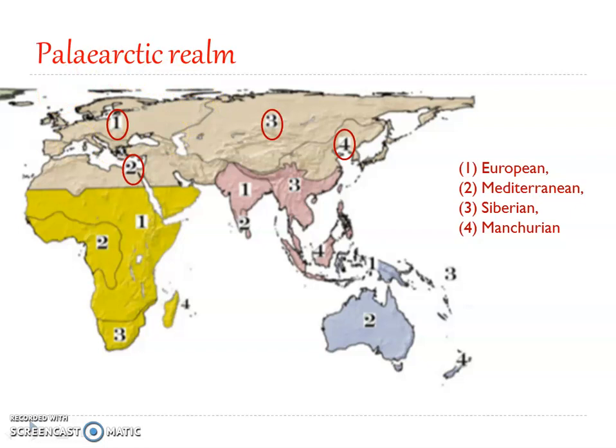This part is the European, and this part is the Mediterranean, that is the Middle East plus the northern part of Africa, and this part is the Siberian region, and here, the east part of China, Japan, Korea, etc., this part is the Manchurian.